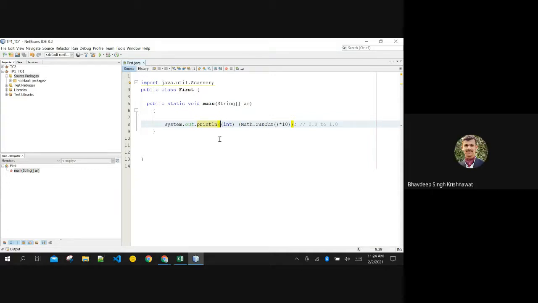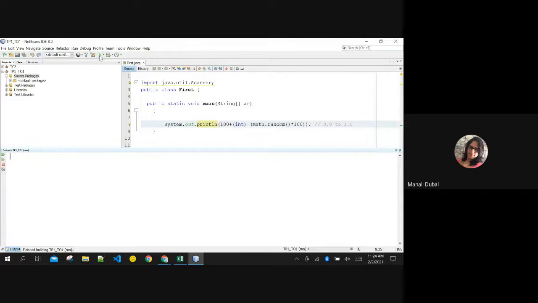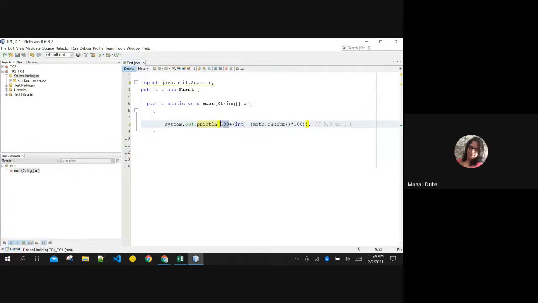If we want between 100 to 110, we can add 100 plus Math.random, and if we want beyond this limit, we multiply it by 100, and it will be between 100 to 200. Are you sure? Yes, ma'am, because you are adding 100, so whatever number is generated will be beyond this.